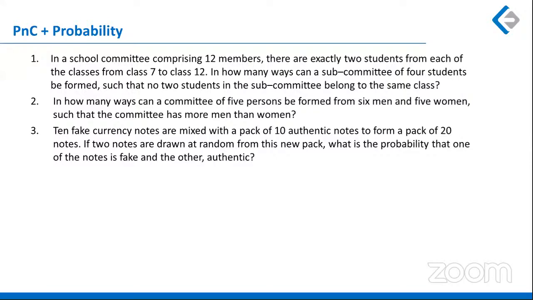Now, PNC plus probability: two questions were from PNC and one was from probability. In the first PNC question, you had to think a little bit, where you were required to find four classes out of six classes and then select members from each class.